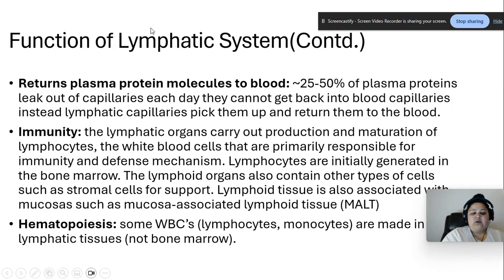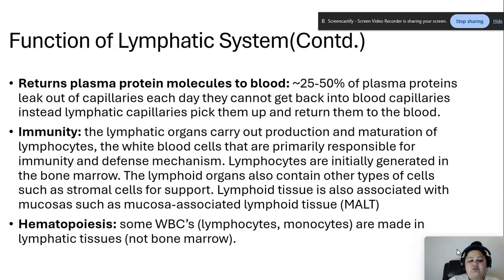Immunity. The lymphatic organs carry out production and maturation of lymphocytes, the white blood cells that are primarily responsible for immunity and defense mechanism. Lymphocytes are initially generated in the bone marrow. The lymphoid organs also contain other types of cells, such as stromal cells for support. Lymphoid tissue is also associated with mucosas, such as mucosa-associated lymphoid tissue, MALT. So immune defense is also a very important part of the lymphatic system.